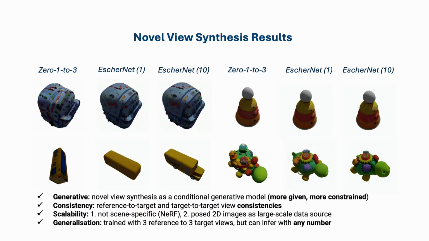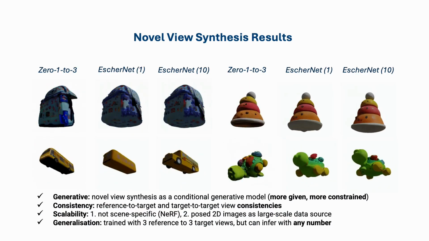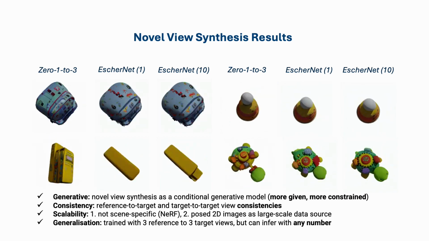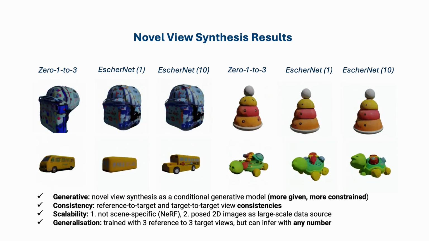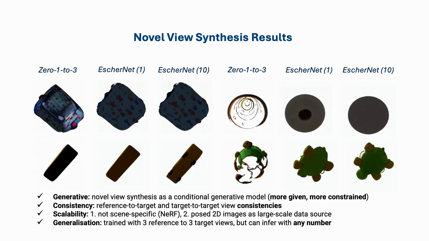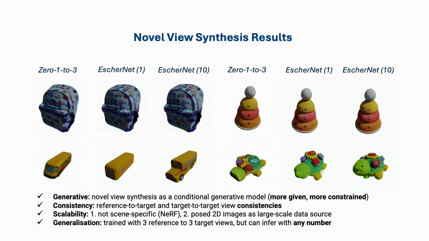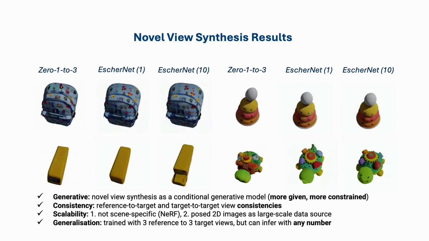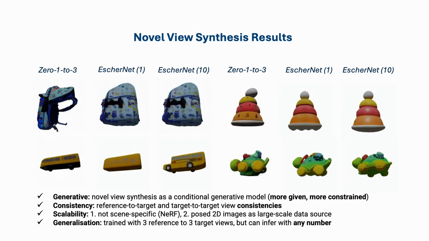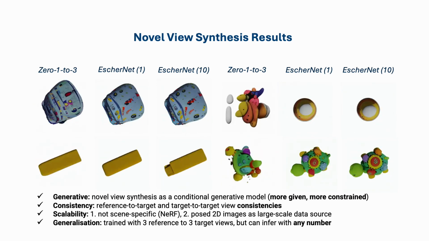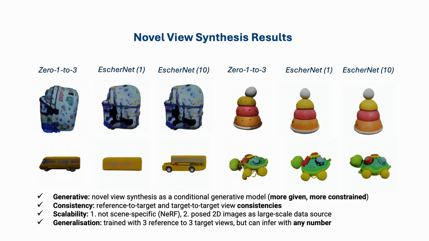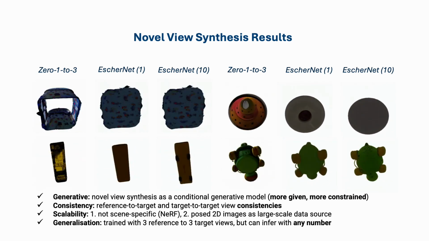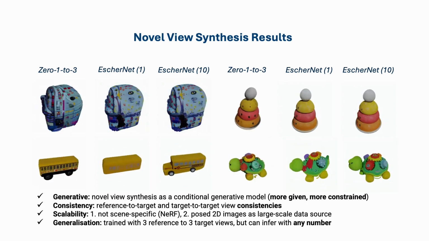Now let's look at our results compared to Zero-1-to-3 and cross-check with our designed goals. As we can see, with more views provided, the novel views generated by EscherNet are more constrained and accurate. Our novel views demonstrate greater 3D consistency compared to those generated by other models. Additionally, we don't require per-scene optimization. Instead, we achieve our results with just 1 forward inference of the diffusion models, using 50 steps.